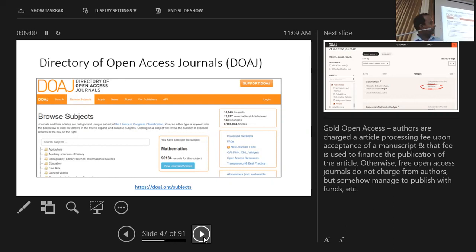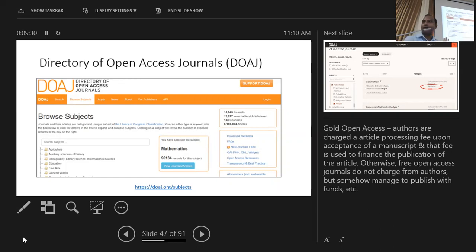Anyway, if you search for that particular service, it actually helps you to identify the open access journals. So if somebody tells you that our journal is an open access journal, and invites you to write an article, and you want to make sure whether it is a legitimate or trustworthy journal, one option would be to check that particular journal against this Directory of Open Access Journals list.